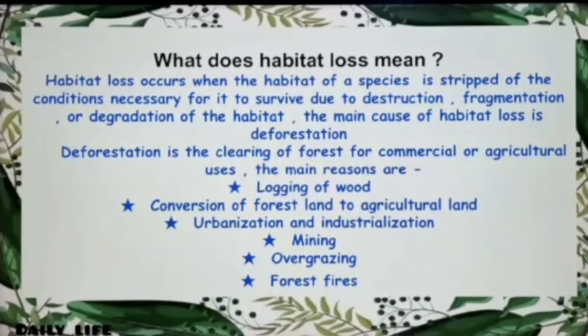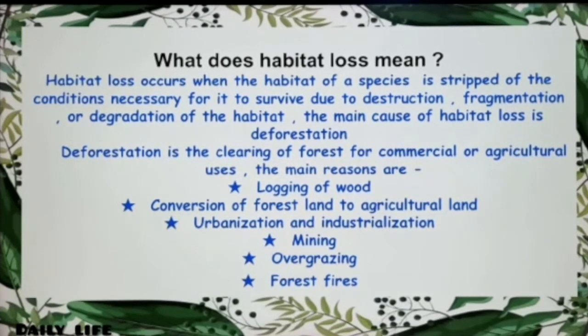Next, what does habitat loss mean? Habitat loss occurs when the habitat of a species is stripped of the conditions necessary for it to survive due to destruction, fragmentation, or degradation of the habitat. The main cause of habitat loss is deforestation.